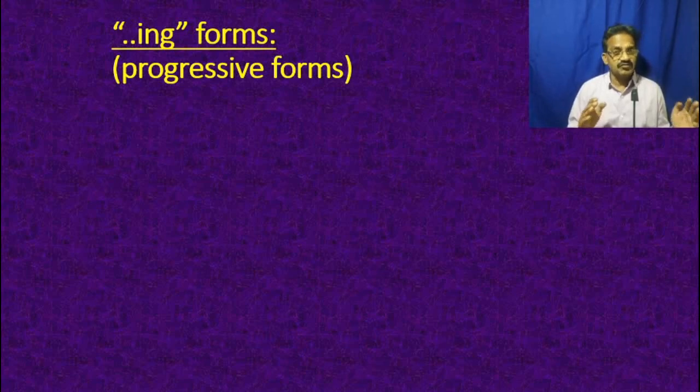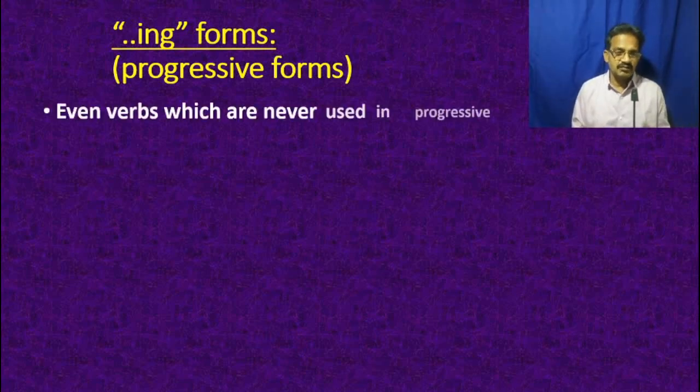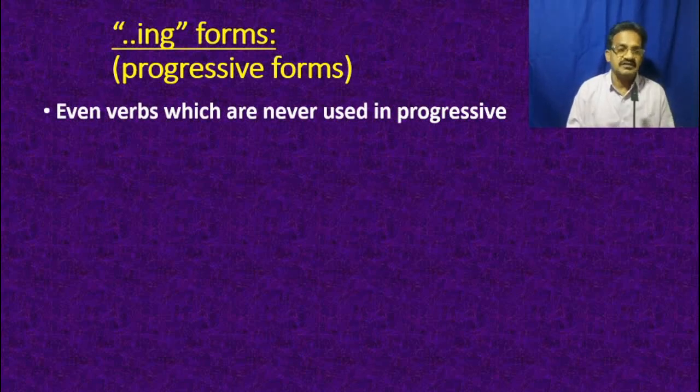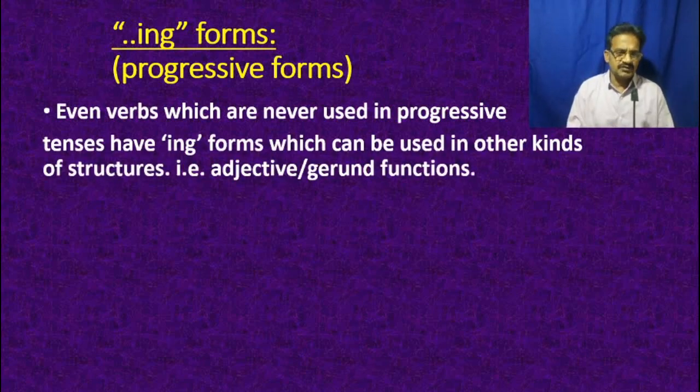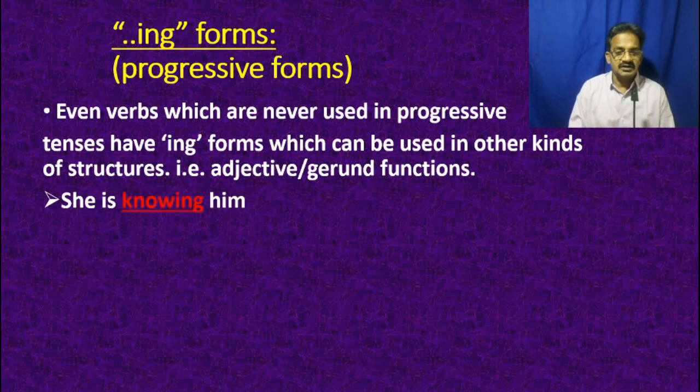The English ing form exists, but it can be used in different functions. Even verbs which are never used in progressive tenses have ing forms which can be used in other structures, that is, in adjective function or gerund function, noun functions.